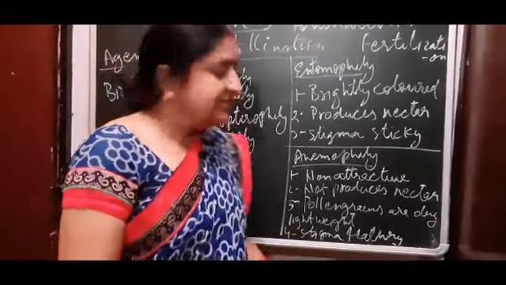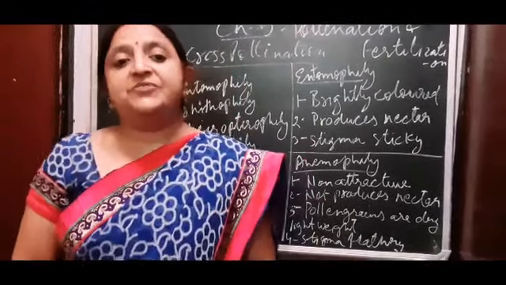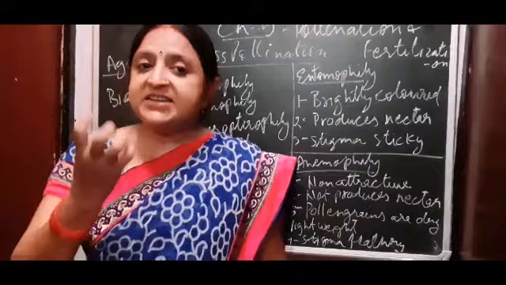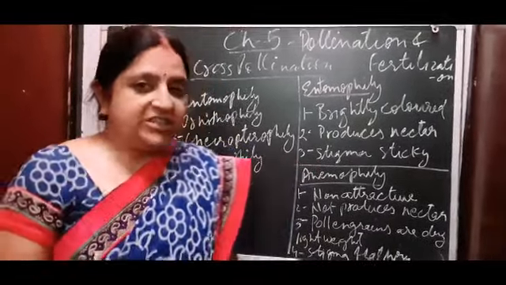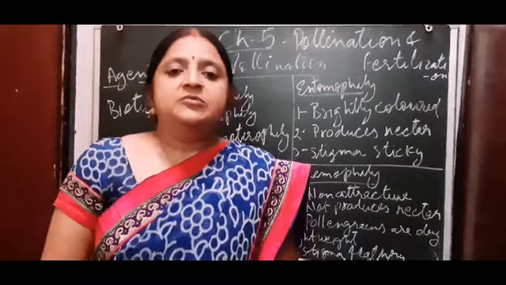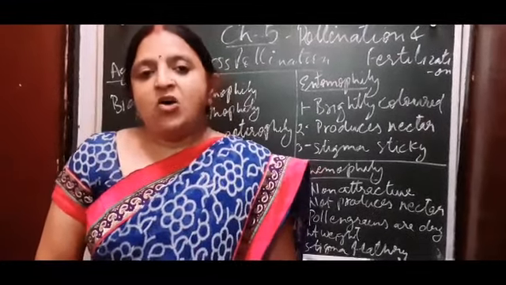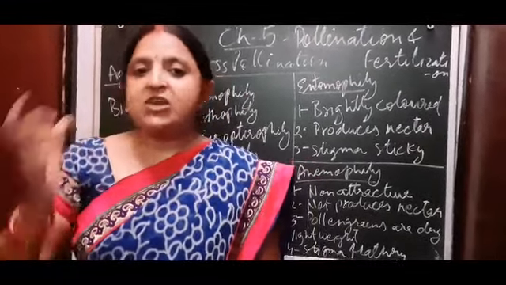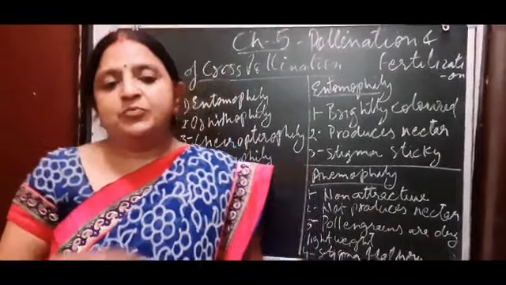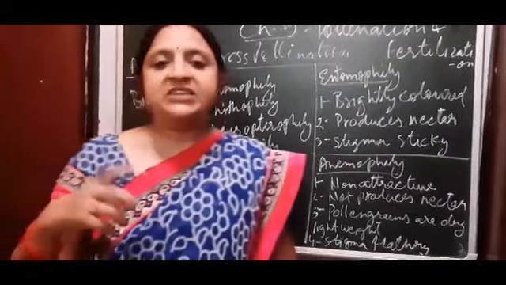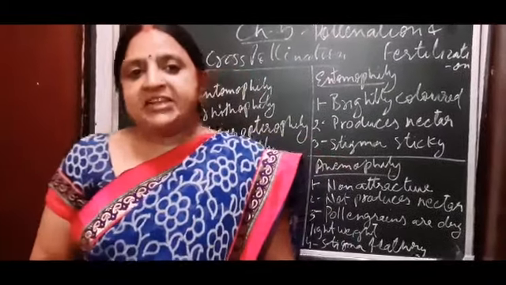Next, the stigma should be feathery, so that it can easily trap the pollen grains. And the filaments of these flowers should be very long, so that the pollen grains can easily reach the next plant.